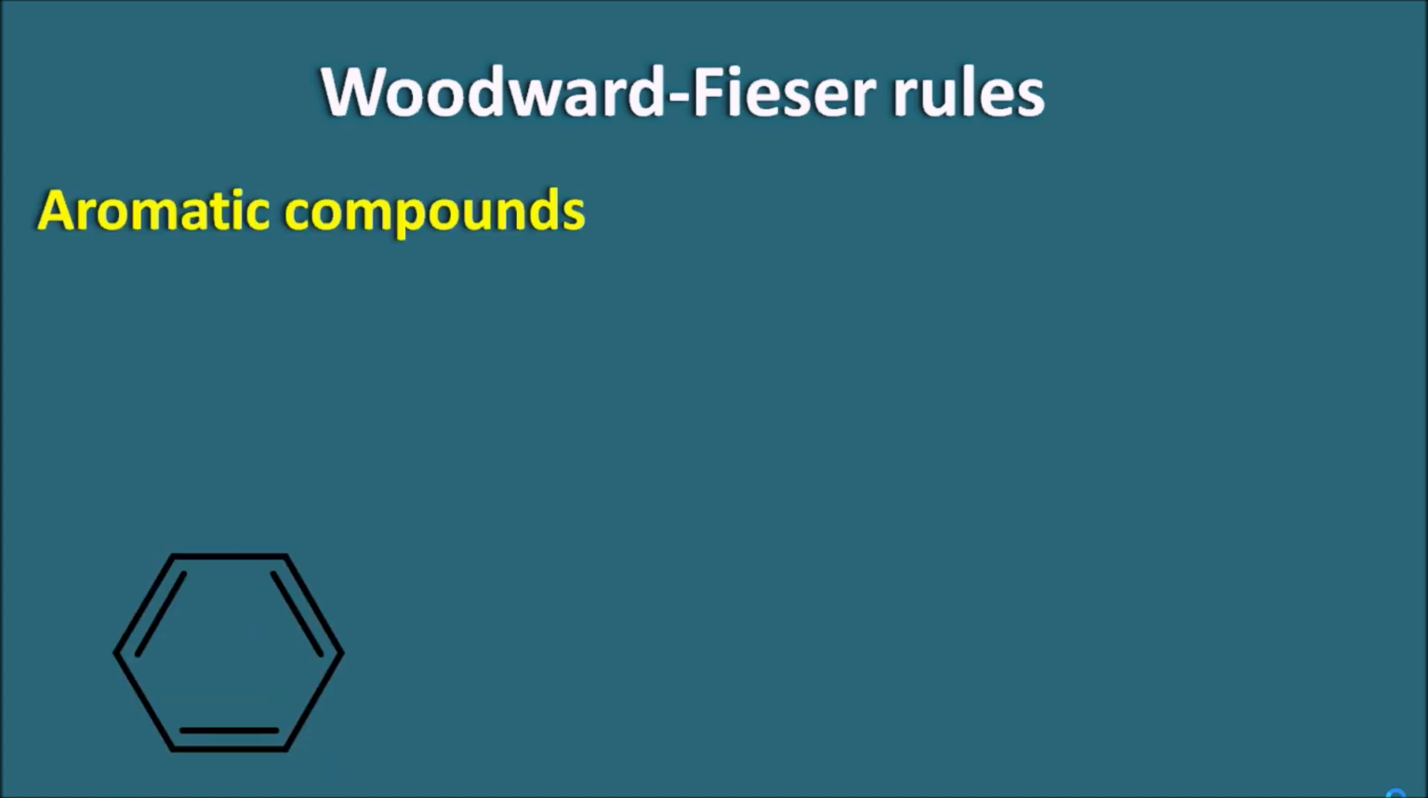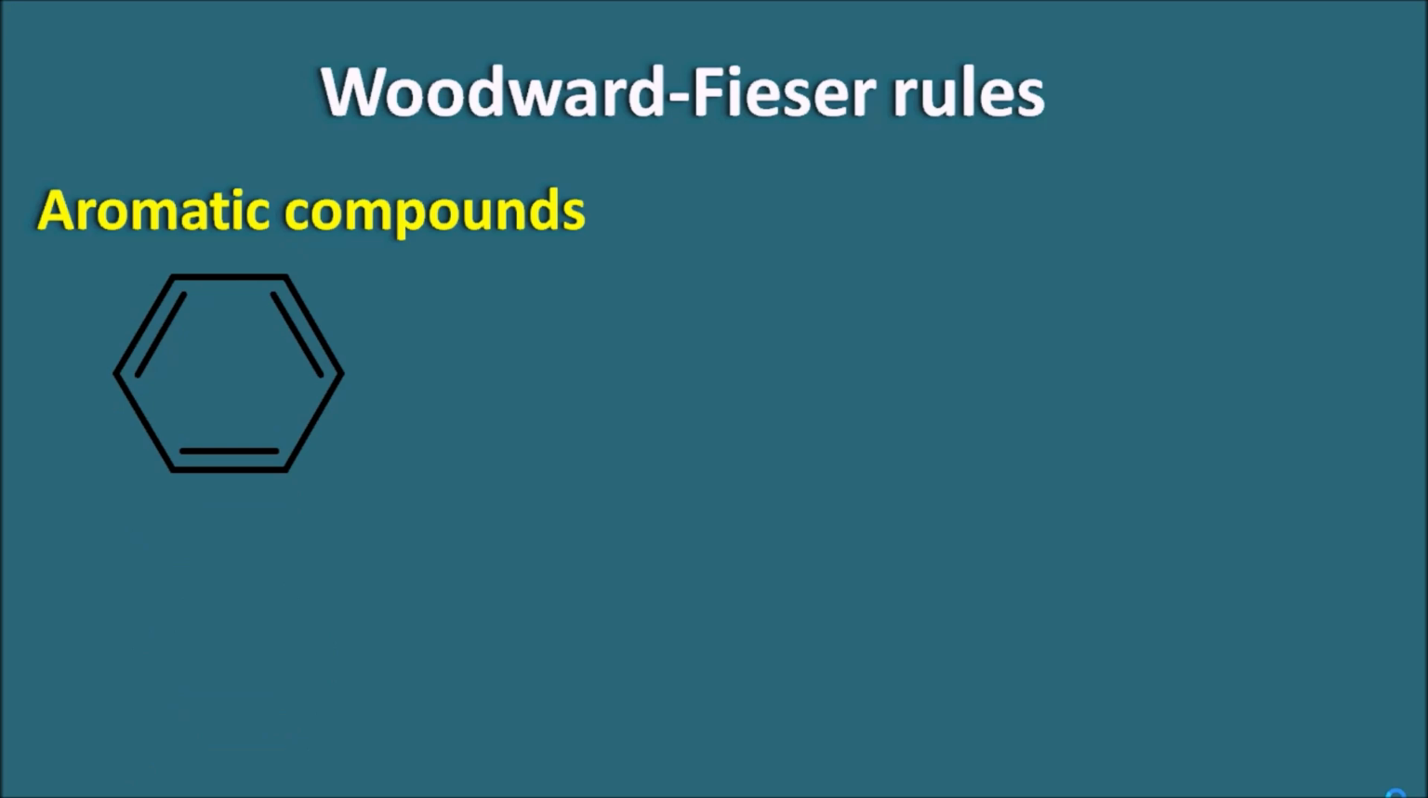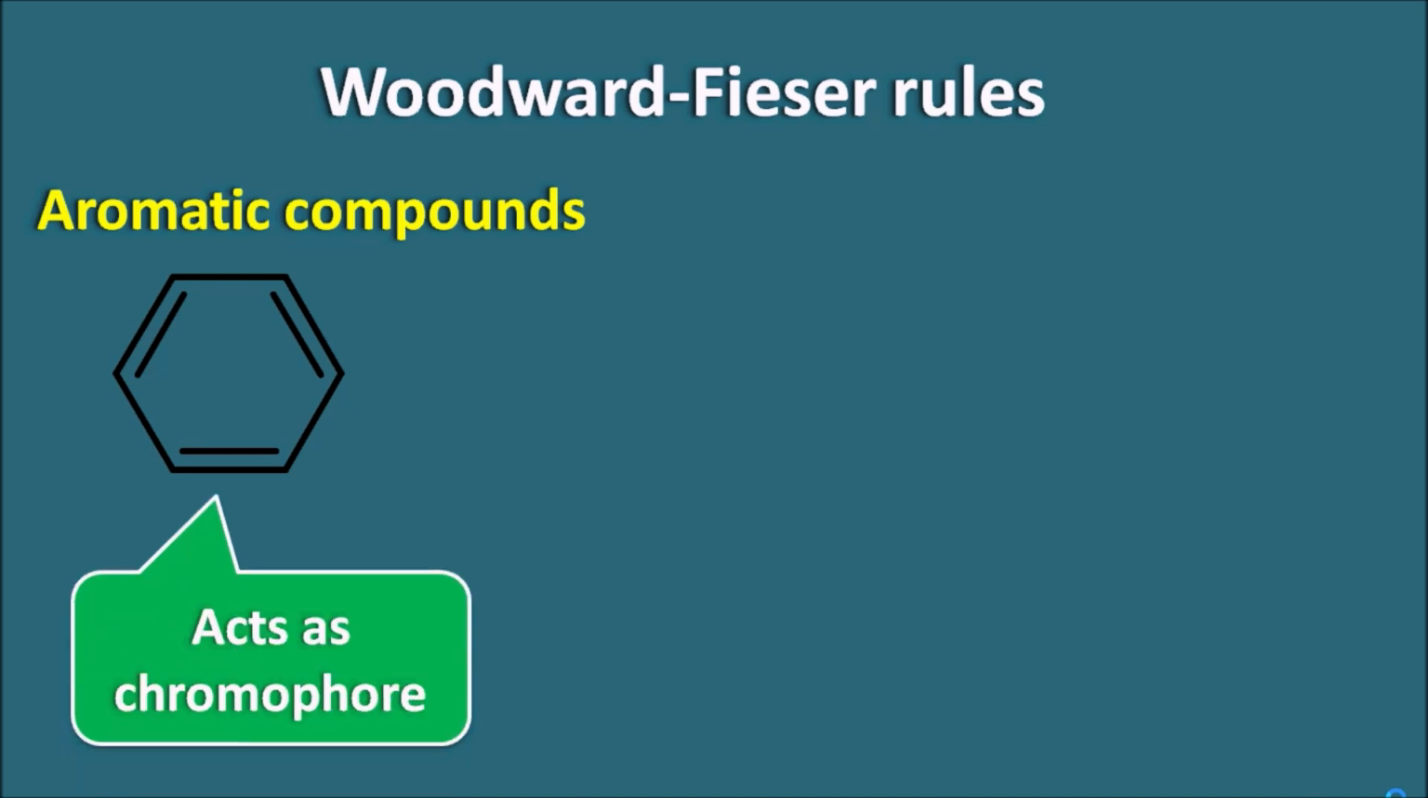In our previous video, we have discussed how we can estimate the lambda max value for conjugated dienes. Now let us see about the aromatic compounds. So the simple aromatic compound is benzene, and because benzene has pi bonds, it can undergo pi to pi transition. So that's why benzene acts as a chromophore.